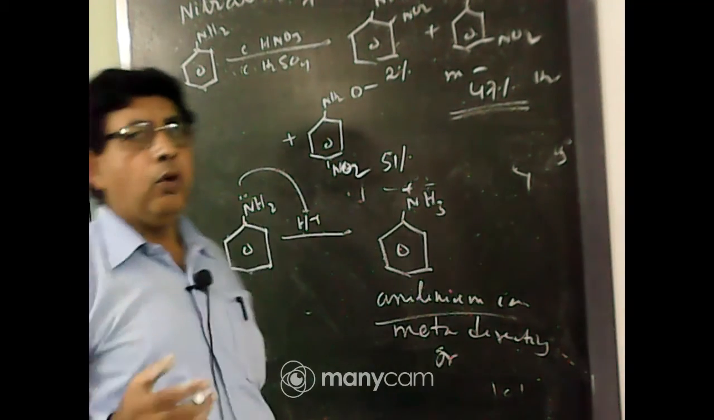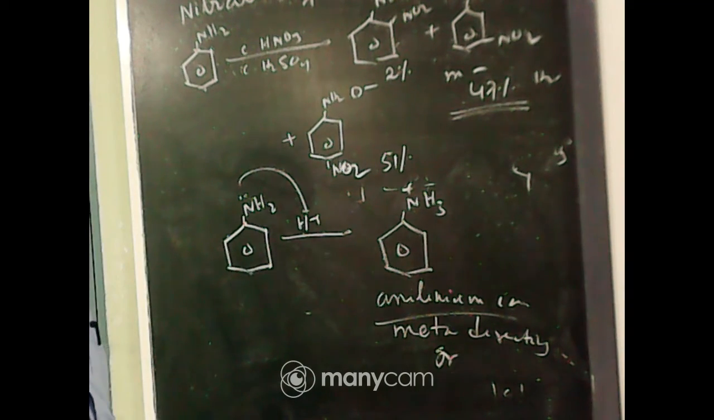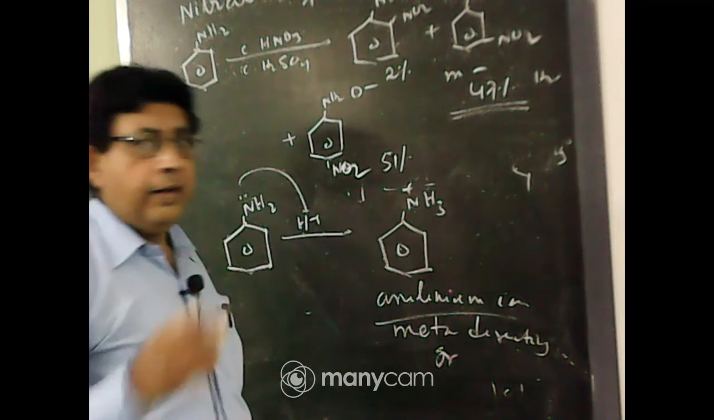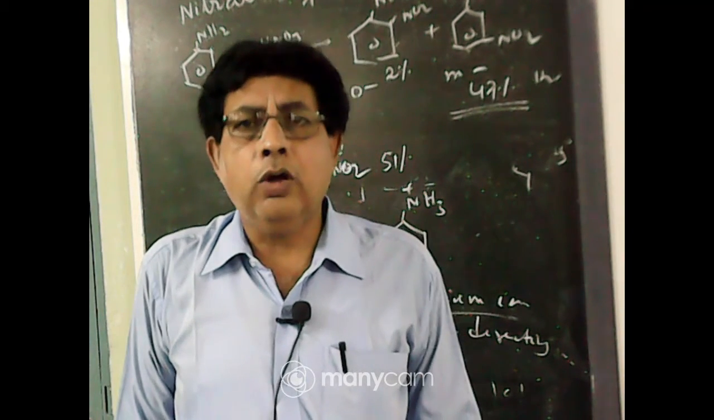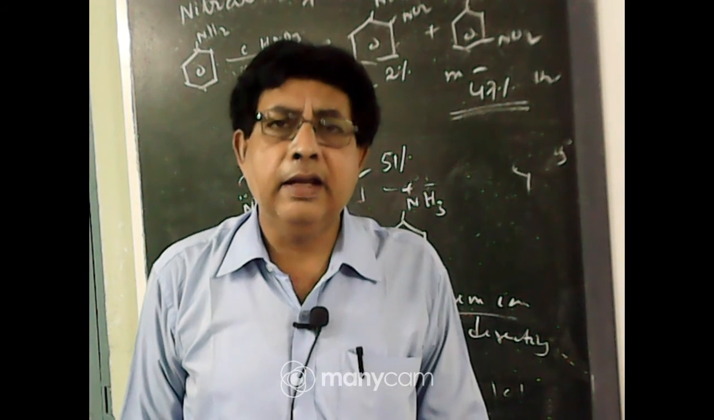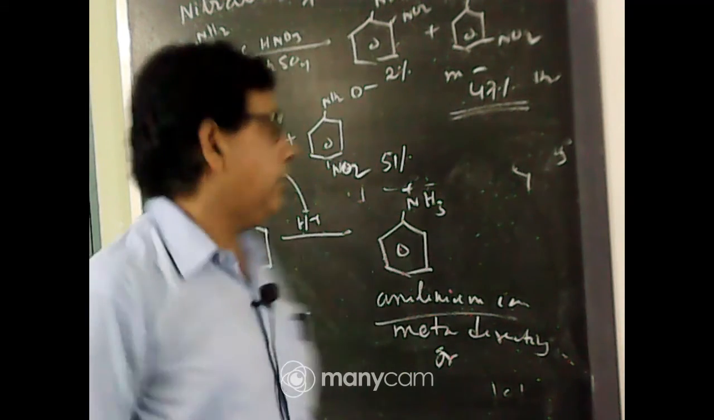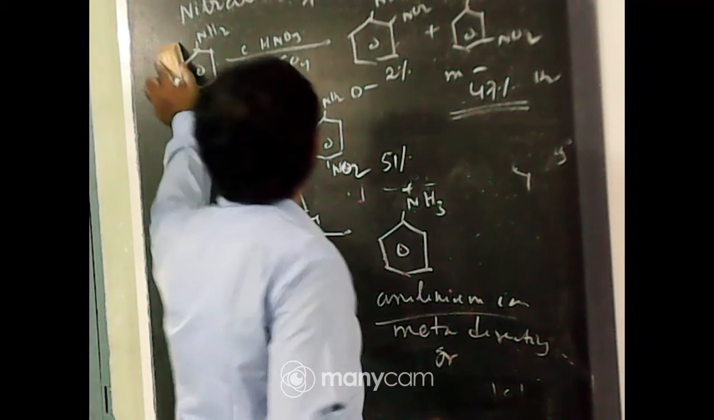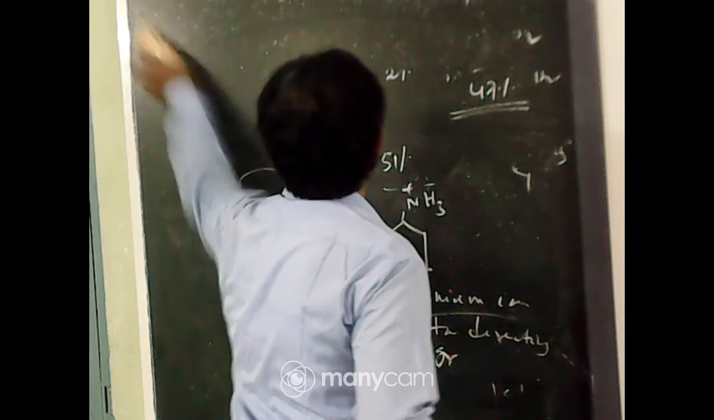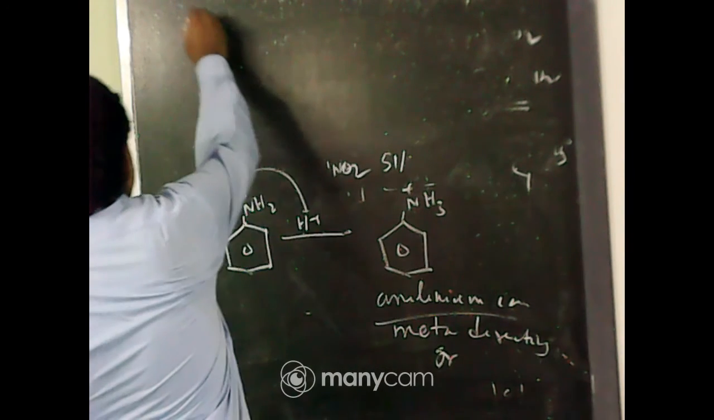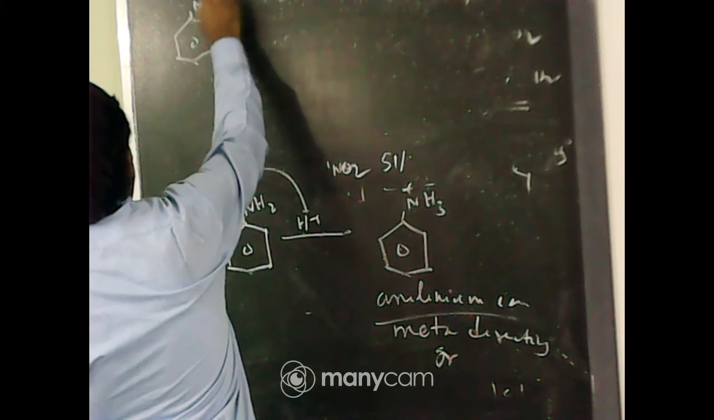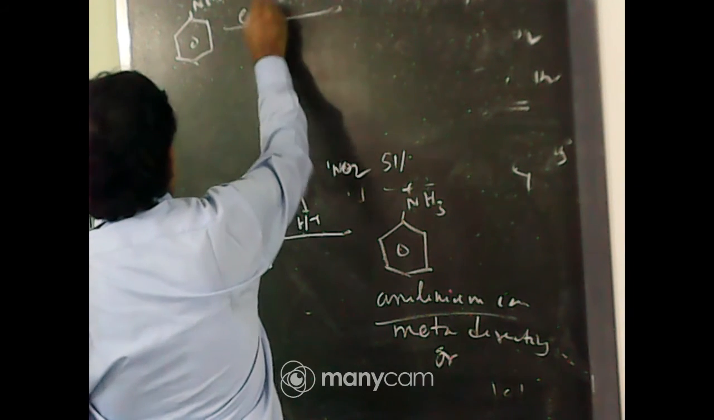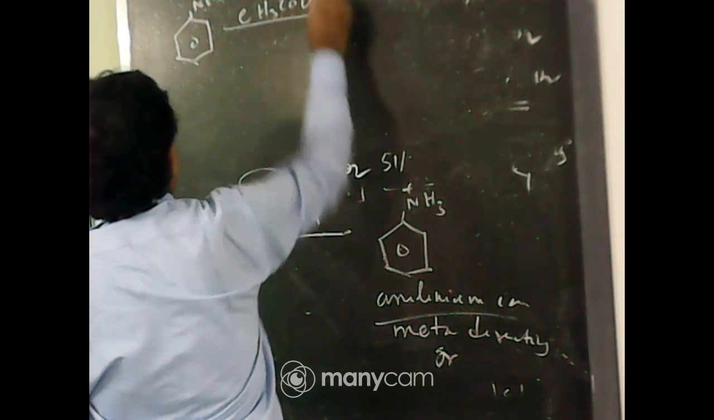In order to obtain the ortho or para product as the major product, nitration of aniline is done indirectly. First we block the NH2 group by acetylation, then nitration is done. So this is the reaction for nitration of aniline. We take the aniline, benzene ring, NH2. Now we block the NH2 group by acetylation.